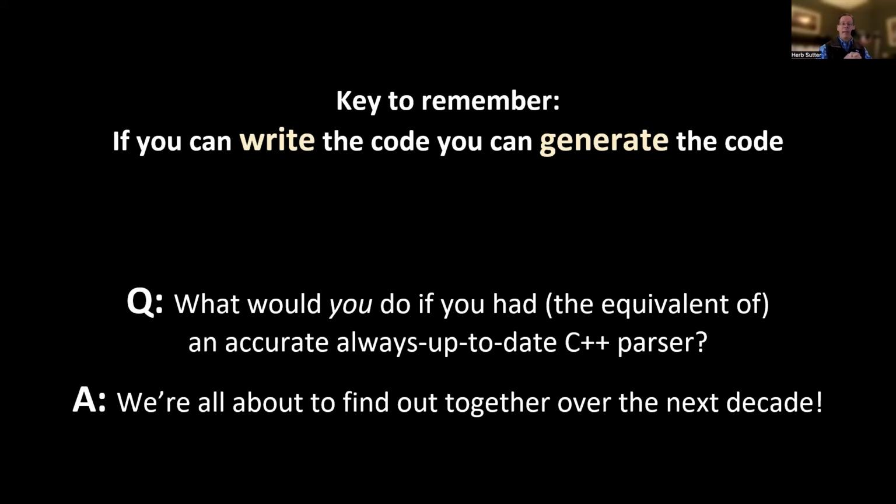So wrapping up, the key to remember, as you're thinking about what can I write using reflection, if you can write the code by hand, you can generate it. That's the principle. And we're going to be supporting more and more of reading and writing everything that you could read and write as a programmer, reading the code and writing it. So think of it as a way to facilitate automating writing source code, except you're in control. You're not asking an AI to do it. You're actually writing a script to generate the code, but not by hand. You're now able to generalize in a new direction.